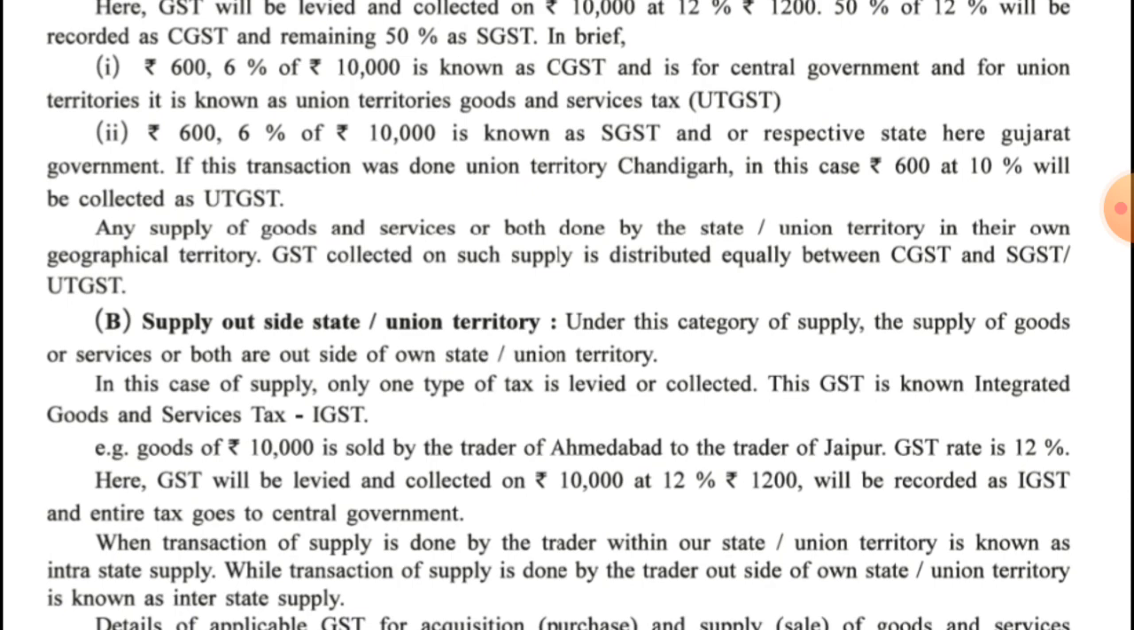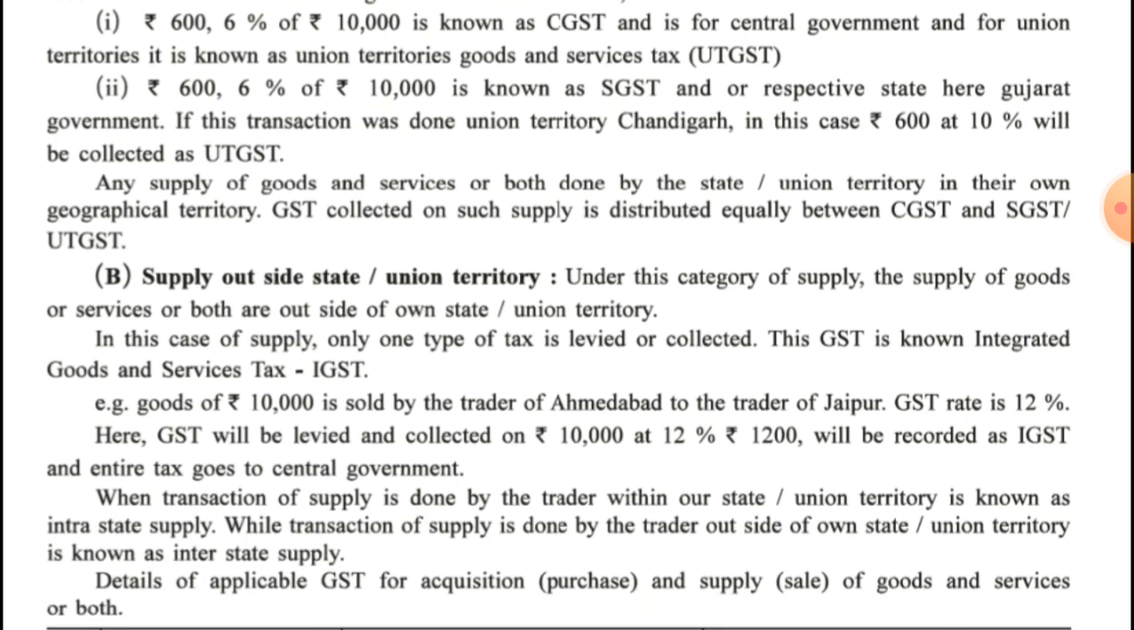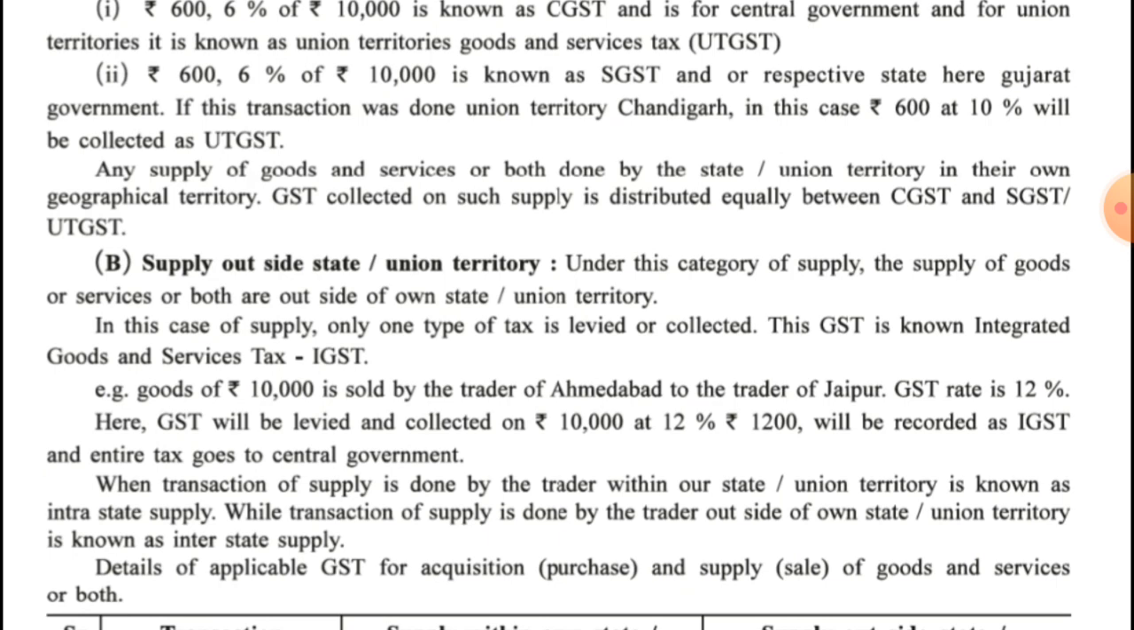Here GST will be levied and collected on 10,000 at 12%, that is 1200 will be recorded as IGST. It means only one type of tax will be levied, that is IGST, 1200 at 12% on rupees 10,000. Then the entire tax goes to the central government. It means when the transaction takes place between two states, that is interstate supply, then the entire tax amount goes to the central government.